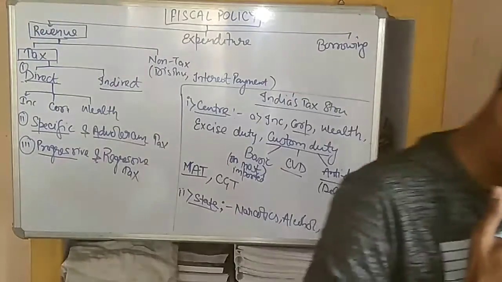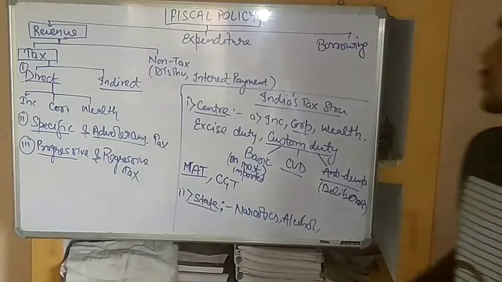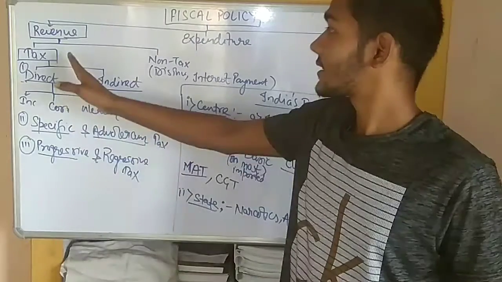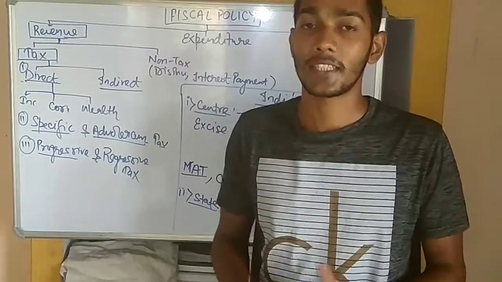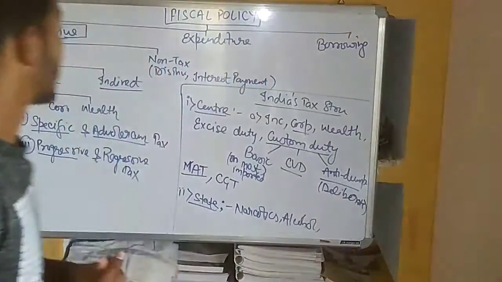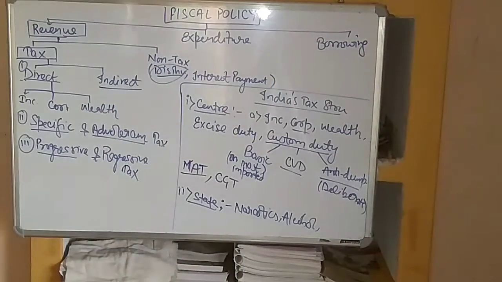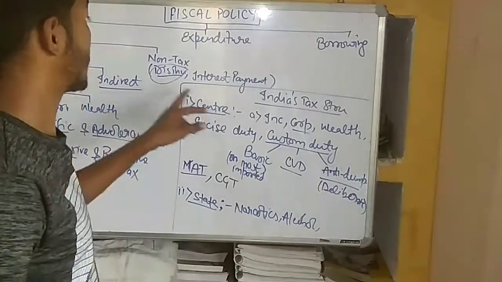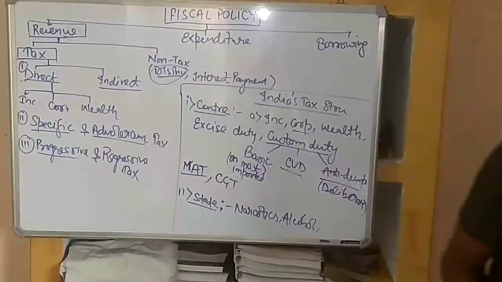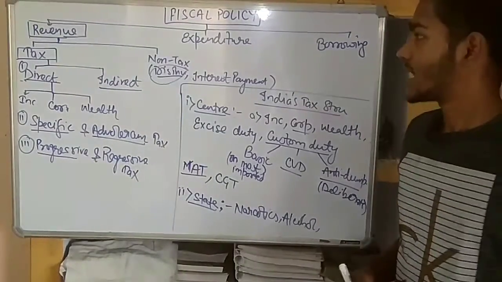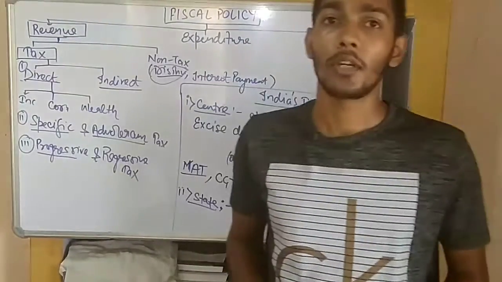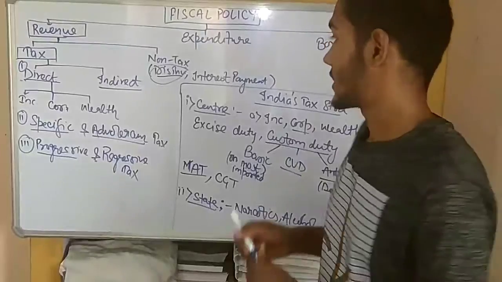Revenue of a government comes from two sources: either from tax or from non-tax. The tax is basically of two parts: the direct tax and the indirect tax. The non-tax largely comprises disinvestment, interest payment, fees and fines, and also dividend and other sources. As you know, disinvestment means the selling of a share of the government to the public and private institutions.